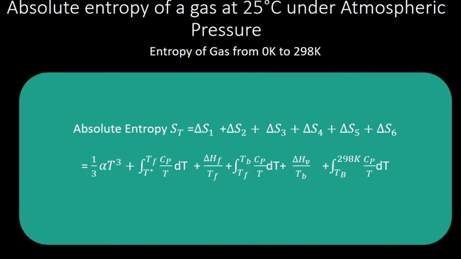You have to remember that: you have to consider all the processes happening from 0 to 298 Kelvin when heating, every process that happens, you have to consider.